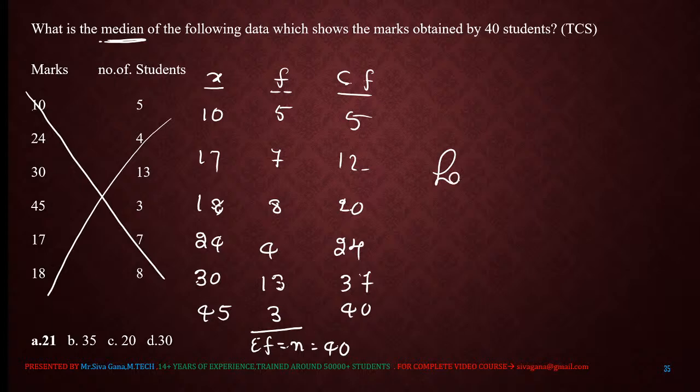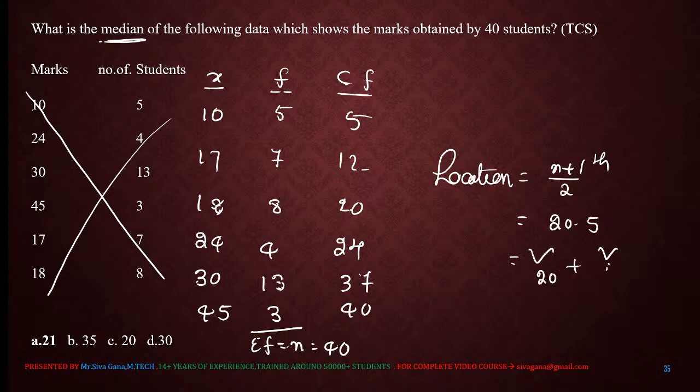Now the location: (n plus 1) by 2 th term. N is nothing but 40, 40 plus 1 is 41, 41 by 2 is 20.5, which means the value at the 20th location and the value at the 21st location, divided by 2. The 20th location ends with corresponding value 18.